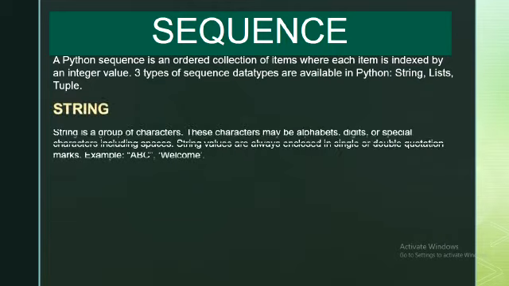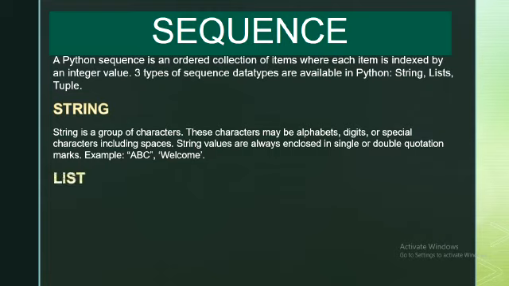What are strings? A string is a group of characters, and the characters can be alphabets, digits, special characters, and it also includes blank spaces. The string values are always enclosed in single or double quotes. Here ABC is enclosed in double quotes, welcome is enclosed in single quotes.